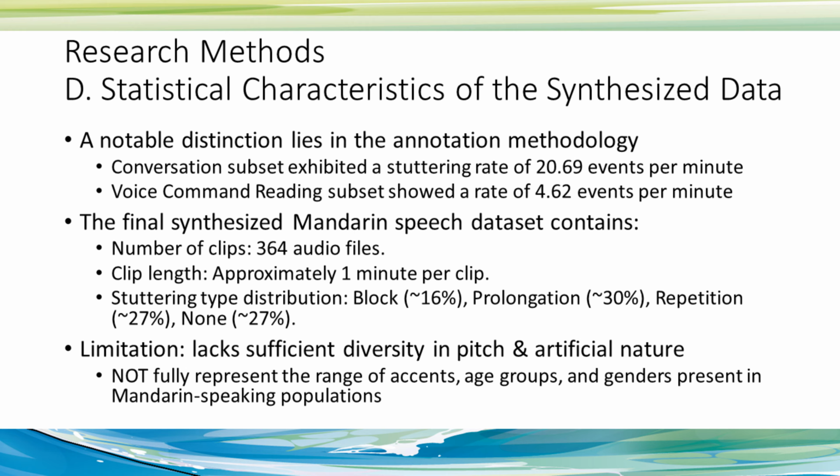So after that, we have 364 audio clips in total that we were able to produce the stuttering events. Compared with the current literature presenting this data, we will have 4.62 events per minute. You could also see that we distributed the stuttering types into 3 plus fluent, so that's none. About 27% of the audio clips do not have any stuttering type. But for the others, you could see block 16%, prolongation 30%, and repetition 27%. This is by randomly editing the audio clips and then having that kind of distribution.